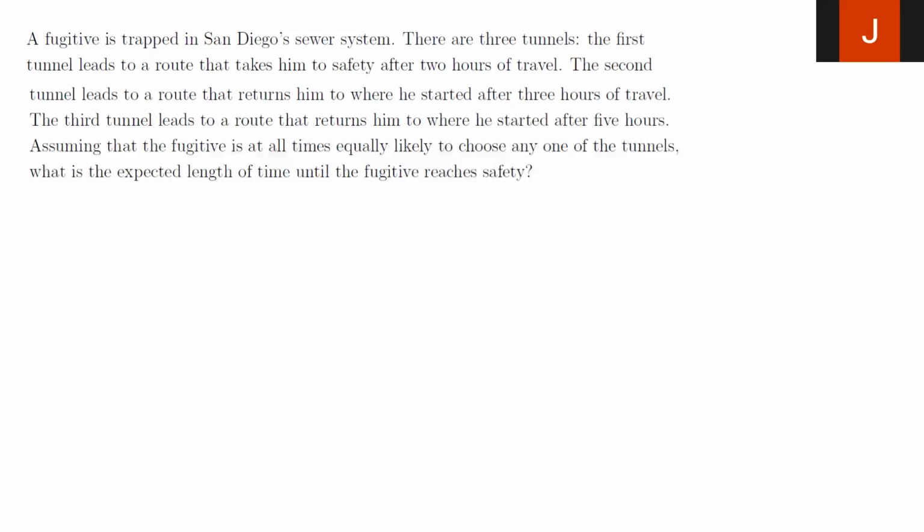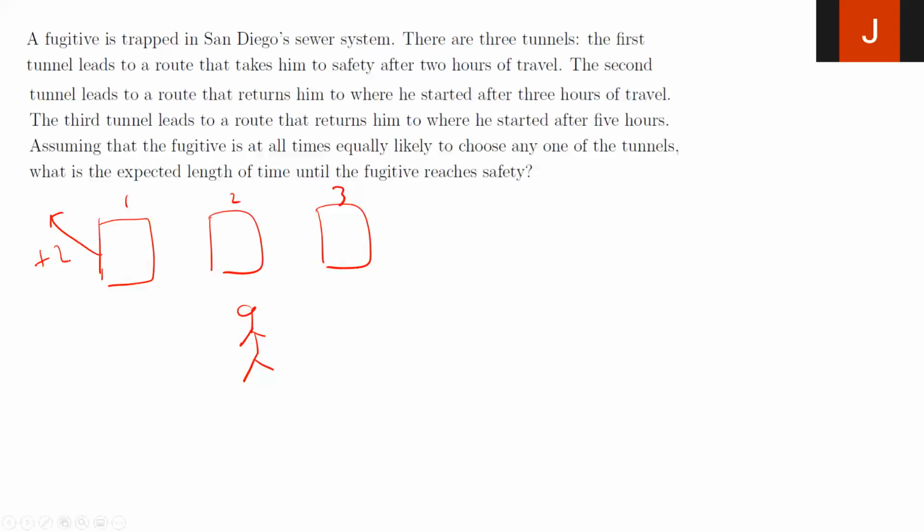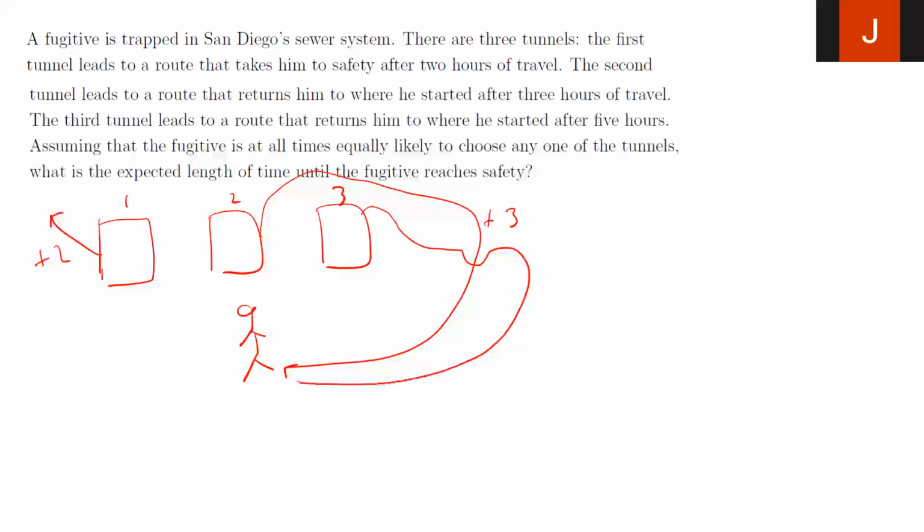There are 3 tunnels, and the fugitive is standing right in front of those 3 tunnels: the first tunnel, the second tunnel, and the third tunnel. If the fugitive takes the first tunnel, then after 2 hours, the person reaches safety. If the fugitive takes the second tunnel, they wander around but eventually come back to the same spot after 3 hours. If the fugitive takes the third tunnel, they again wander around and eventually come back to the same spot after 5 hours.